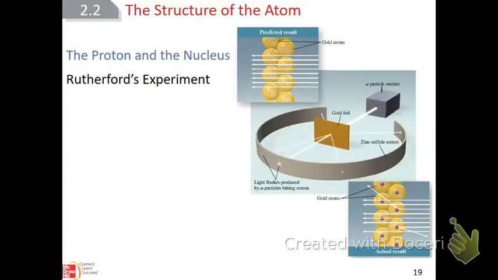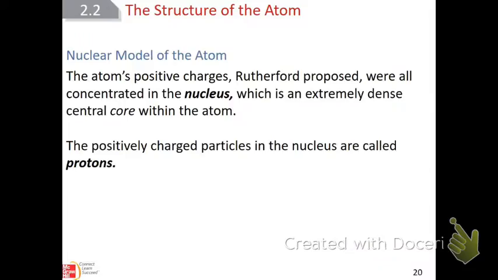And shortly thereafter, the neutron was also discovered. So there you have it. So now we have atoms that have these protons, that are positively charged, and they all live in this nucleus, and it's very, very, very dense and very, very tiny. It has to be very tiny because most of those alpha particles that they shot with the laser went straight through. It was only a few of them that got deflected. So he reasoned that that nucleus with the positive charges had to be pretty small. That's what he said. And then he called them protons.